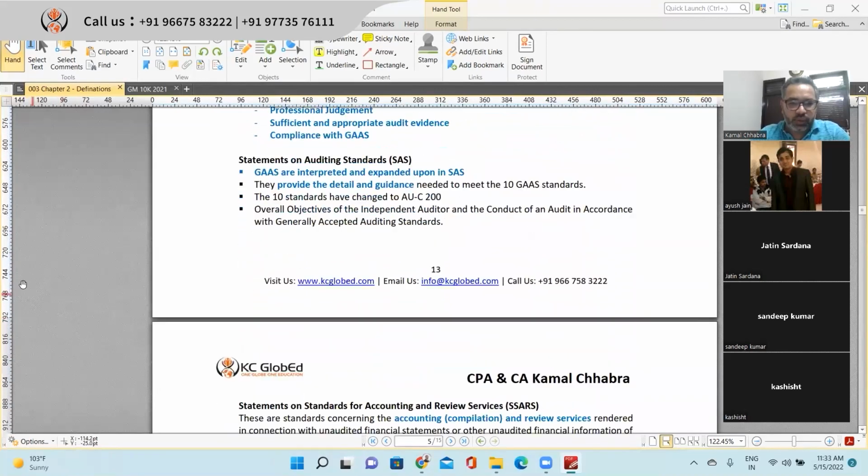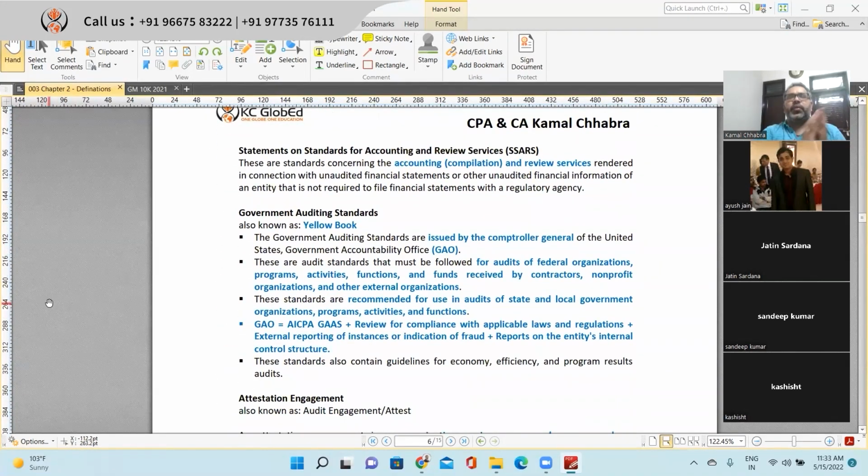Okay, we covered this. So here you need to keep in mind three things. When you are doing the audit engagement, you need to follow GAAS. You need to follow SAS. When you are doing a review engagement, you need to follow SSARS, which is Statements on Standards for Accounting and Review Services. So when you are doing a compilation engagement or a review engagement, you need to follow SSARS. But when you are doing an attestation engagement, which is like an examination or agreed-upon procedures, then you need to follow SSAE, right? So we'll be coming to that one by one also.